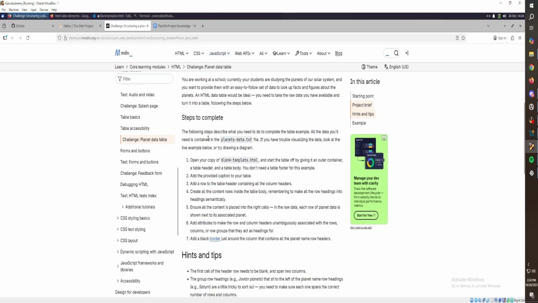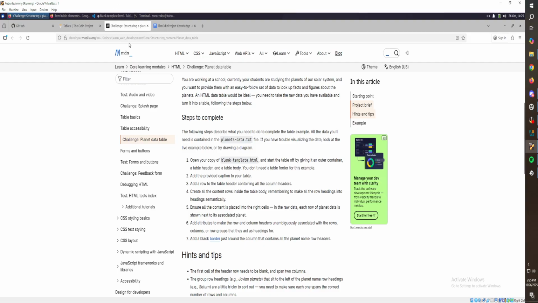So we need a table with a caption, I think. Outer container, which will just be the table, right? No, I guess we could do a div outer container for the background so we can shrink and grow the table based on the page easier. So it's going to be a div with a table inside of it, and then we want the table header and table body. No footer.